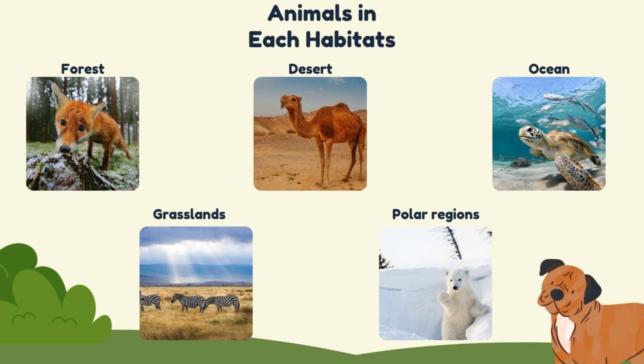For example, in the forest, there are foxes. And then in the desert, there are camels. In the ocean, there are fishes and even sea turtles. And in the grasslands, there are zebras. And lastly, in polar regions, there are, yes, polar bears.